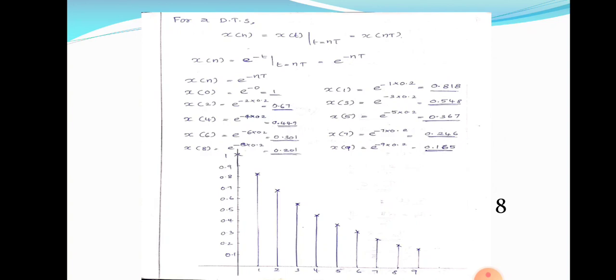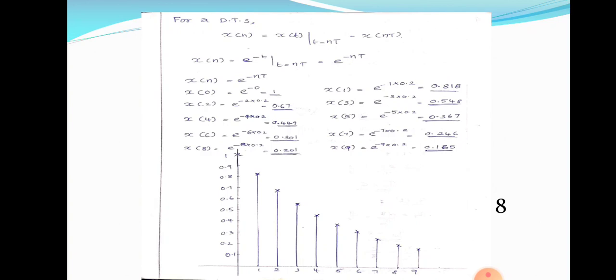When we substitute nT for t, we will get x of nT. Small letter t and capital T are different. Small letter t indicates time, capital letter T indicates the time period. We are taking the samples at a specific time period represented by capital T, not different time periods. We are taking the samples at a specific interval of time, and that interval is known as the time period T. So x of n is equal to x of t at t equal to nT, which is equal to x of nT.